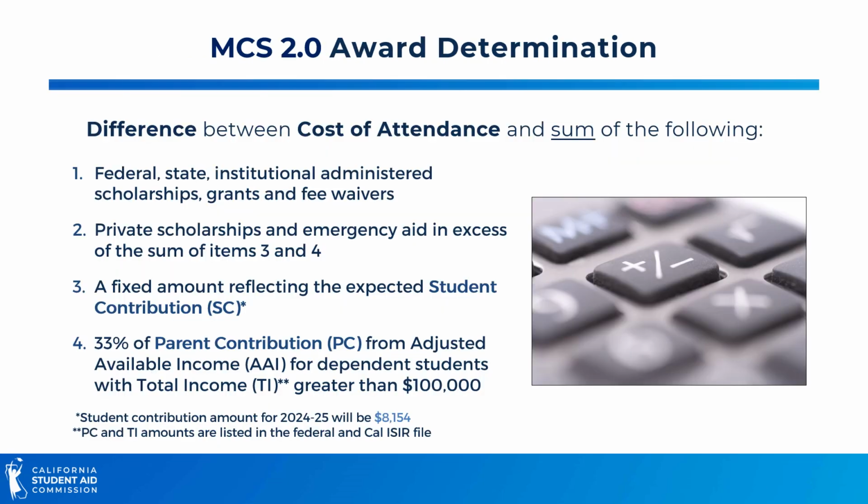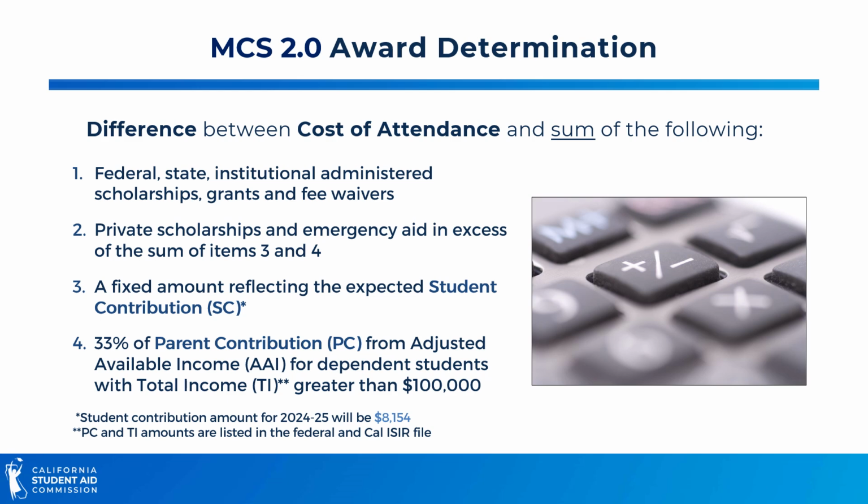Determining the MCS award amount begins with the difference between the student's cost of attendance and the sum of the following items. First, the student's total federal and state aid, institutional aid, scholarships, and fee waivers. Next, the student's total private scholarships and emergency aid that are in excess of items 3 and 4.